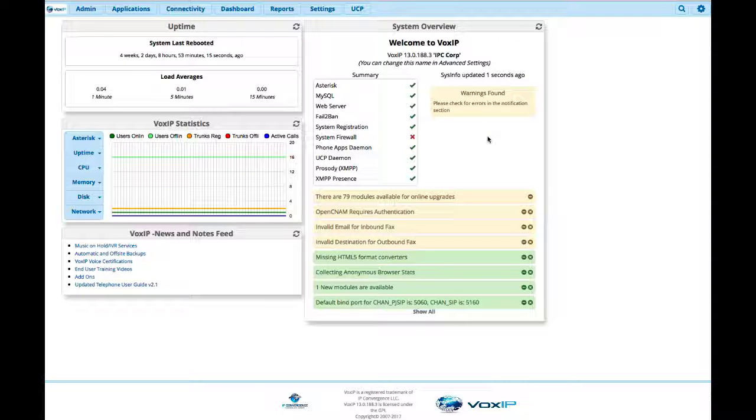Okay, let's talk about IVRs, auto attendants. In the VoxIP terminology, IVR is an auto attendant. Auto attendants obviously are older terminology used by legacy provider manufacturers. An auto attendant is the ability to auto answer a call, play a greeting, and then offer the incoming caller selections to be routed to departments, leave voicemails, and things like that. But once again, we call them IVRs.